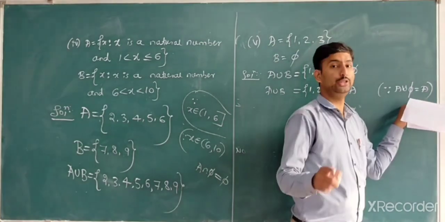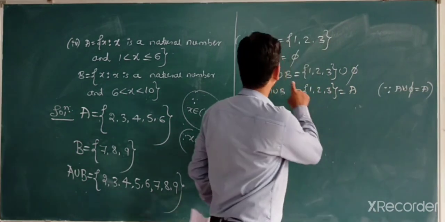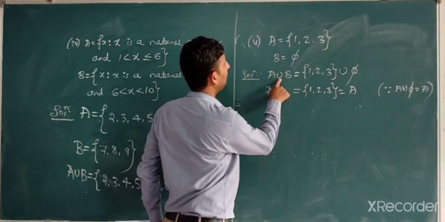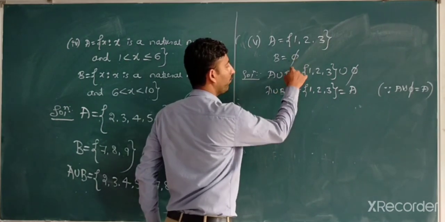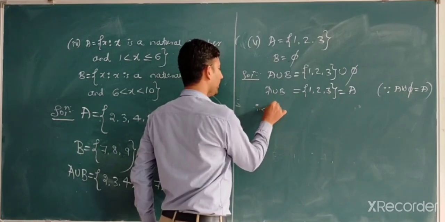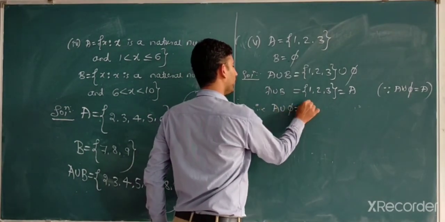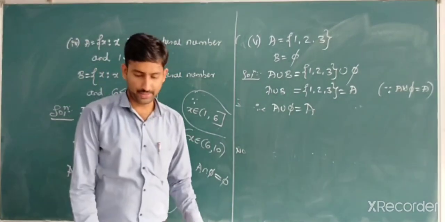Which one is like 1 plus 0? 1 plus 0 is 1. Here also, union is like plus: 1 plus 0 means A, because of the empty set. Therefore, A union empty is equal to A. That is the identity law of the empty set.